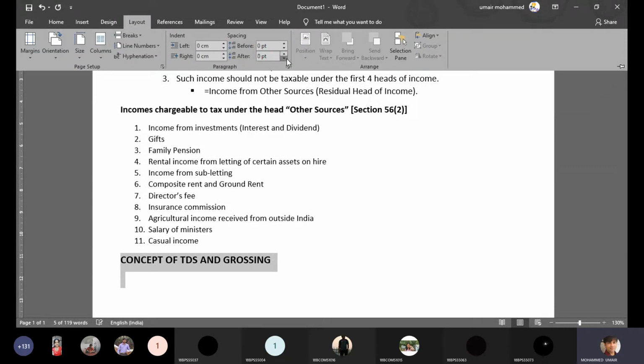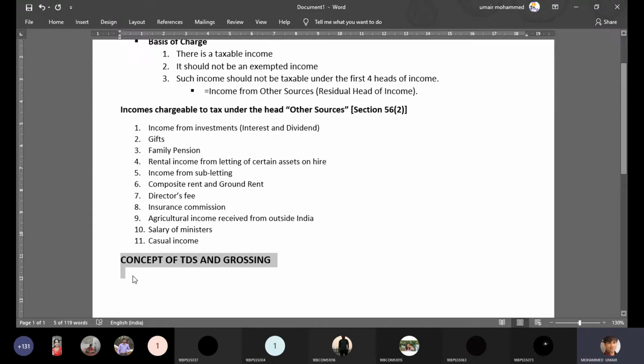As per the rules, for certain incomes, the government of India says TDS is required. TDS stands for tax deducted at source. When you say tax deducted at source, it means the source at which the income is getting generated, the provider of such income, is liable to deduct tax from the income of the person who is earning it and then remit the tax with the income tax department.